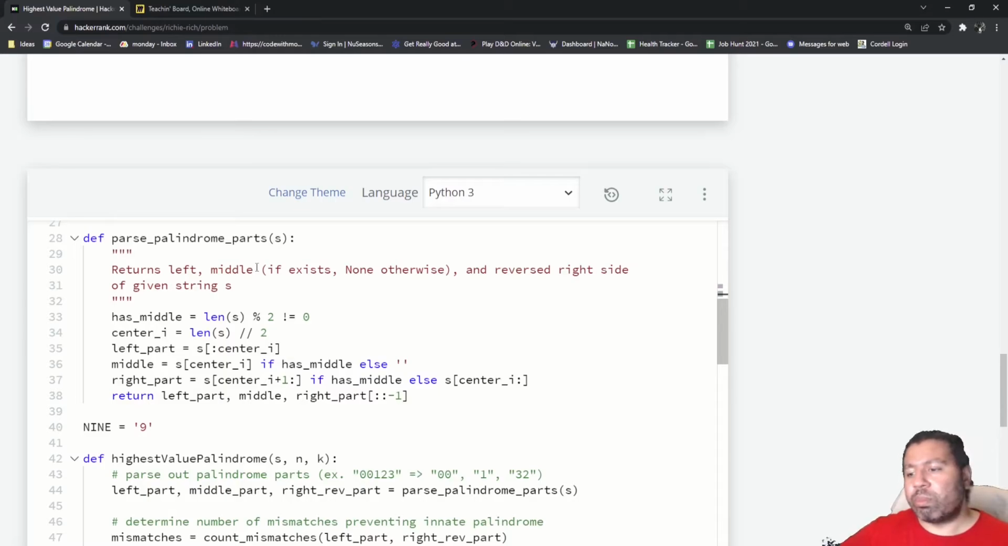It takes a string and it will parse the string into its palindrome parts: the left, the middle, and the right side. The right side is going to be reversed just so that it lines up with the left side, but that's kind of it. I'll go quickly over the logic here.